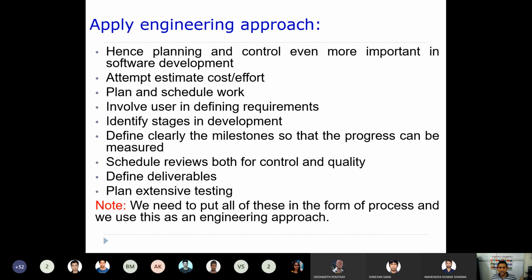So we have seen, what is an engineering approach? Usually you have all these steps, right? And all of these steps are put in the form of a process, and we use this process while developing our software.